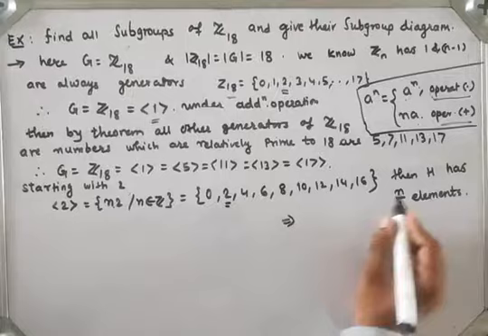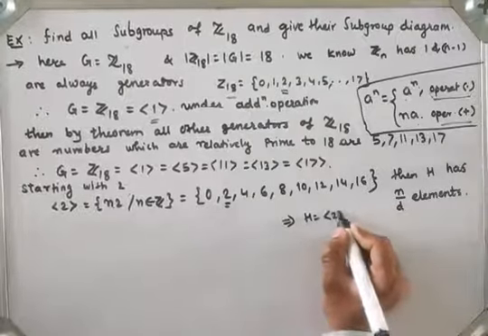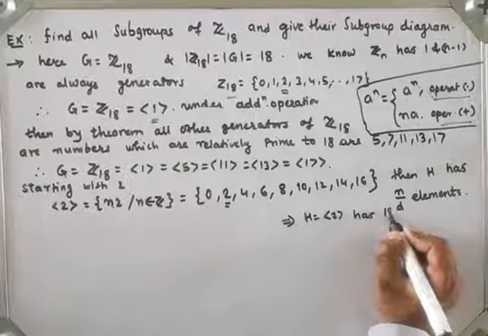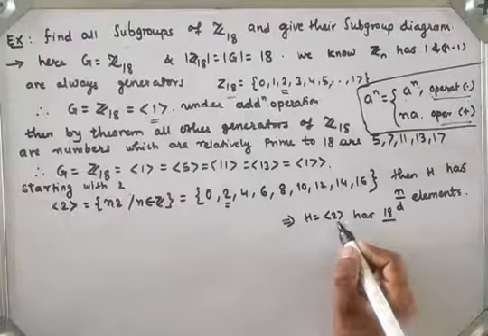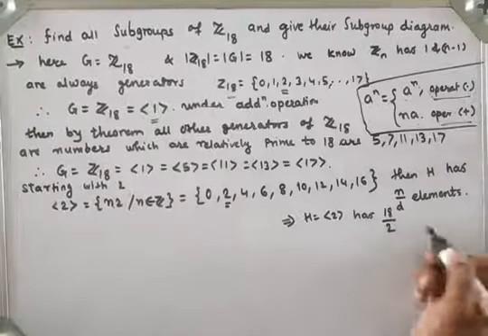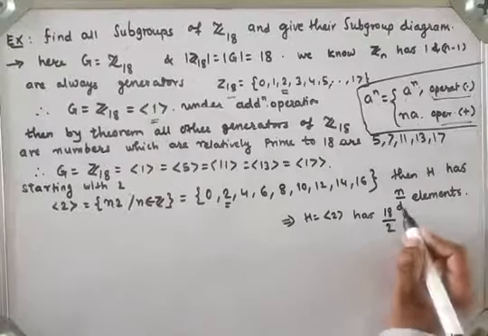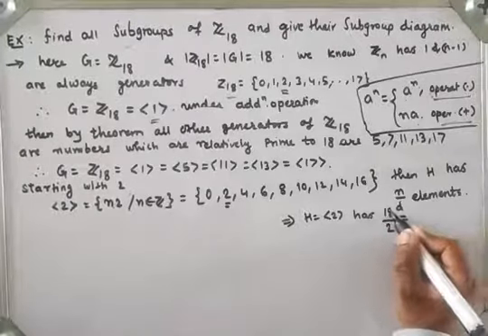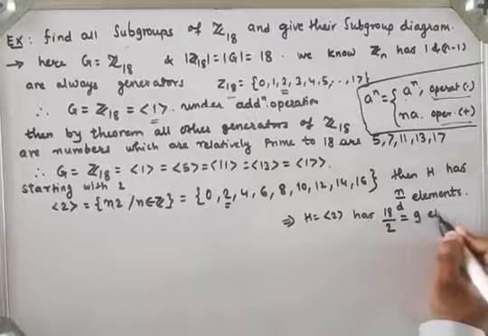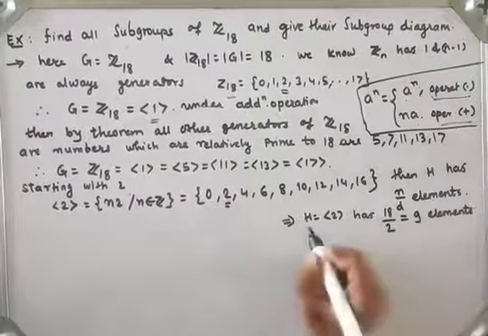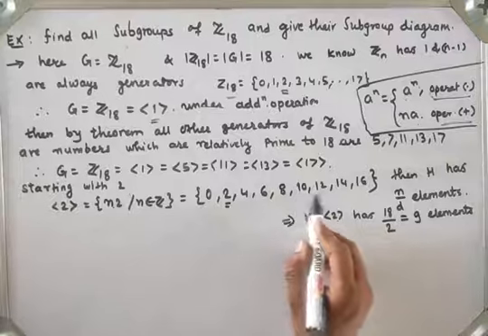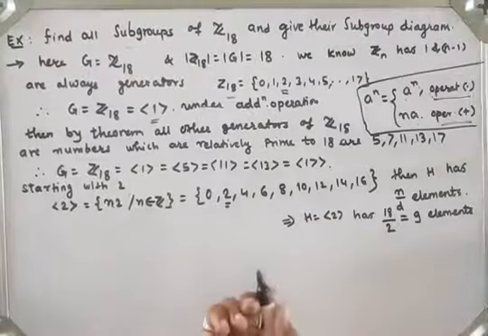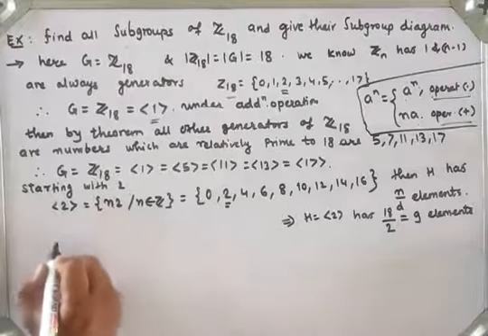So H equal to generator 2 has, with the order of group G being 18, 18 upon d, where d is the GCD of 2 and 18, which is 2. So 18 upon 2 is equal to 9 elements. Let's see, generator 2 has 2, 4, 6, and so on, total 9 elements, which is a cyclic group. Now let's see generator 3.